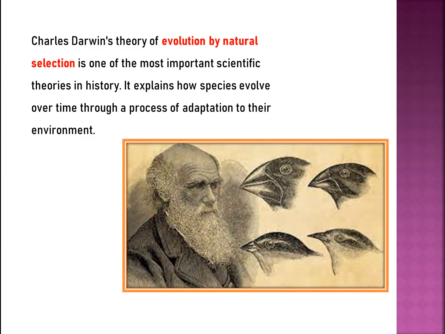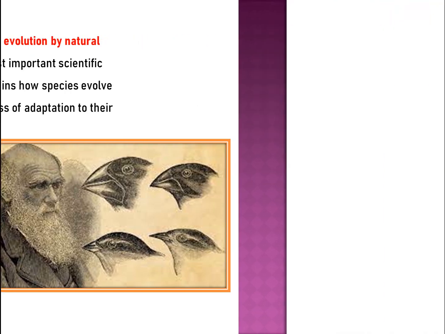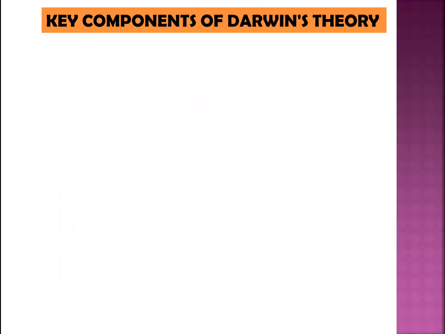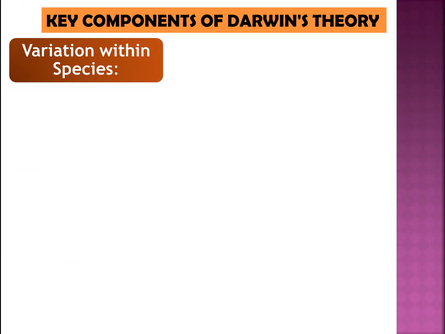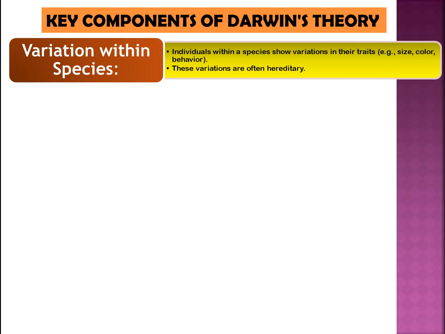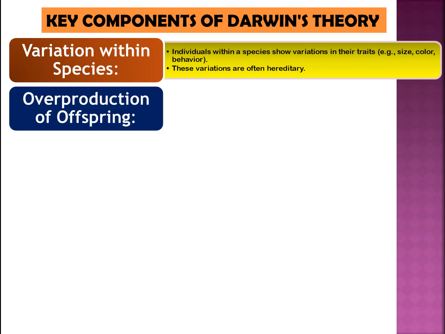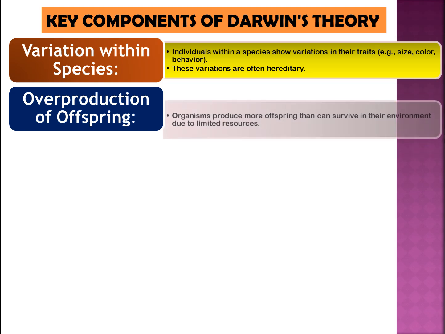Charles Darwin's theory of evolution by natural selection is one of the most important scientific theories in history. It explains how species evolve over time through a process of adaptation to their environment. Below are the key points of his theory. Key components of Darwin's theory. 1. Variation within species. Individuals within a species show variations in their traits, e.g., size, color, behavior. These variations are often hereditary.